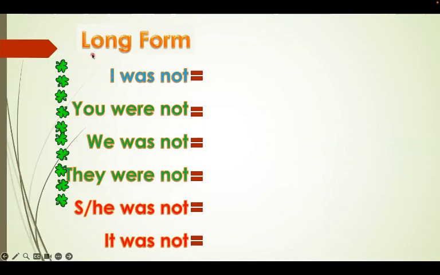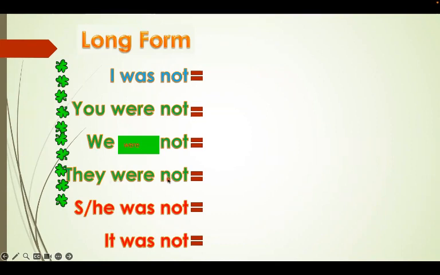Now moving on to the form, long form and short form تبع ال past continuous. Very simple. Long form, as we saw earlier, I was not, you were not, we were not. There's a mistake here on the slide. It should be were. Okay. So we were not.